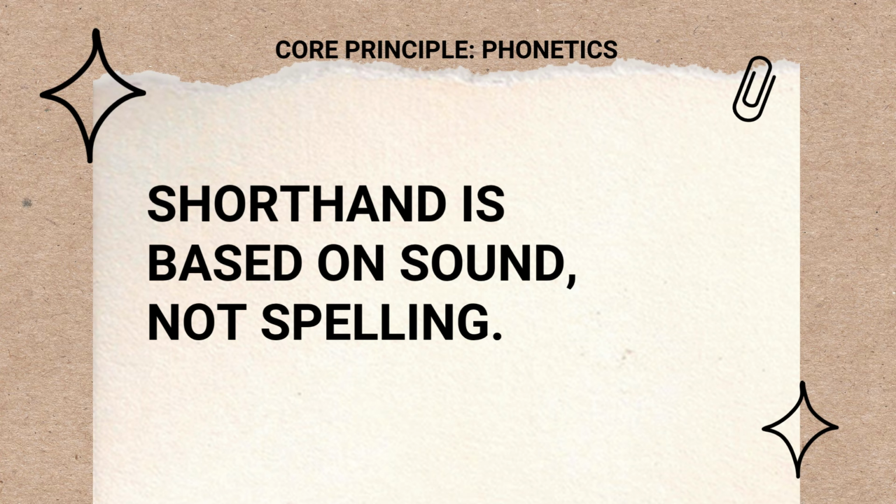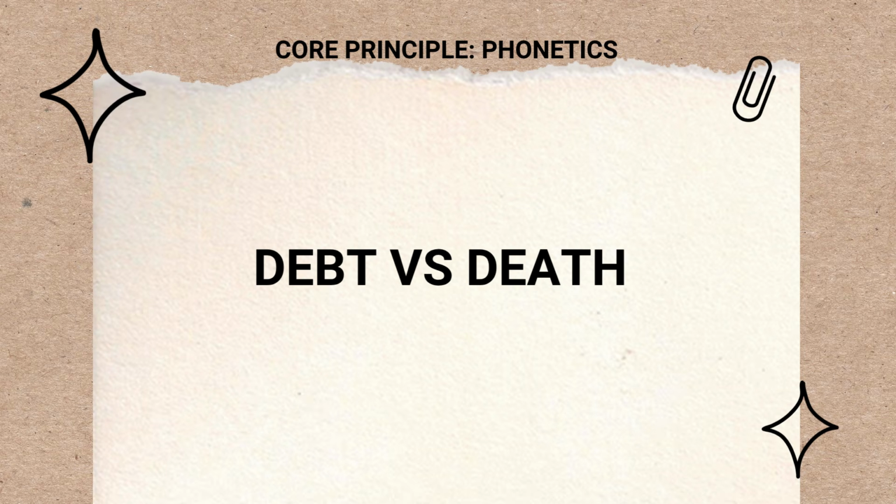We have a core principle for writing in stenography or shorthand writing. It's the phonetics. So we write by sound. Shorthand is based on sound and not on spelling. Again, shorthand is based on sound, not on spelling. Example, we have these words. How can we read this?